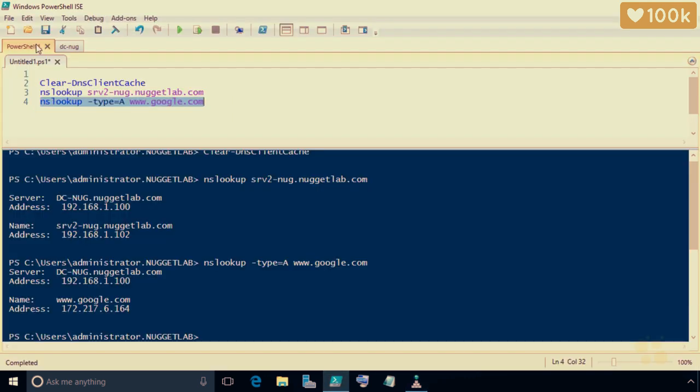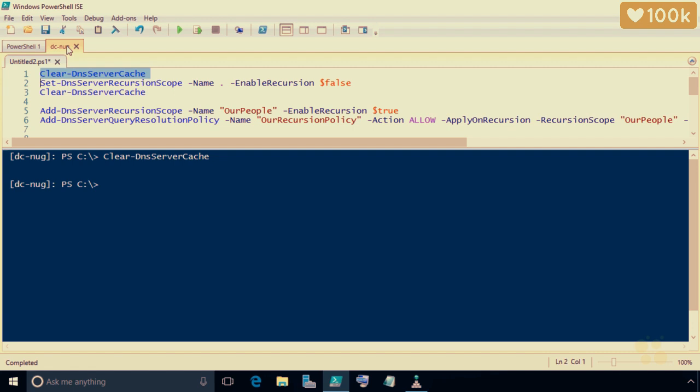Here in PowerShell, we'll click on the tab for the DC NUG server. I'll click on the squeegee to clear up the output a little bit. And the first thing we can do right here in PowerShell, and we also could have done it in the GUI, is we can disable recursion on the entire server. And the PowerShell command to do that is Set-DnsServerRecursionScope -Name, and then there's a period right there, which refers to the server that we're actually configuring this on, which is DC NUG, and then a dash EnableRecursion, and then $false. So if we execute that command by highlighting it and pressing F8,